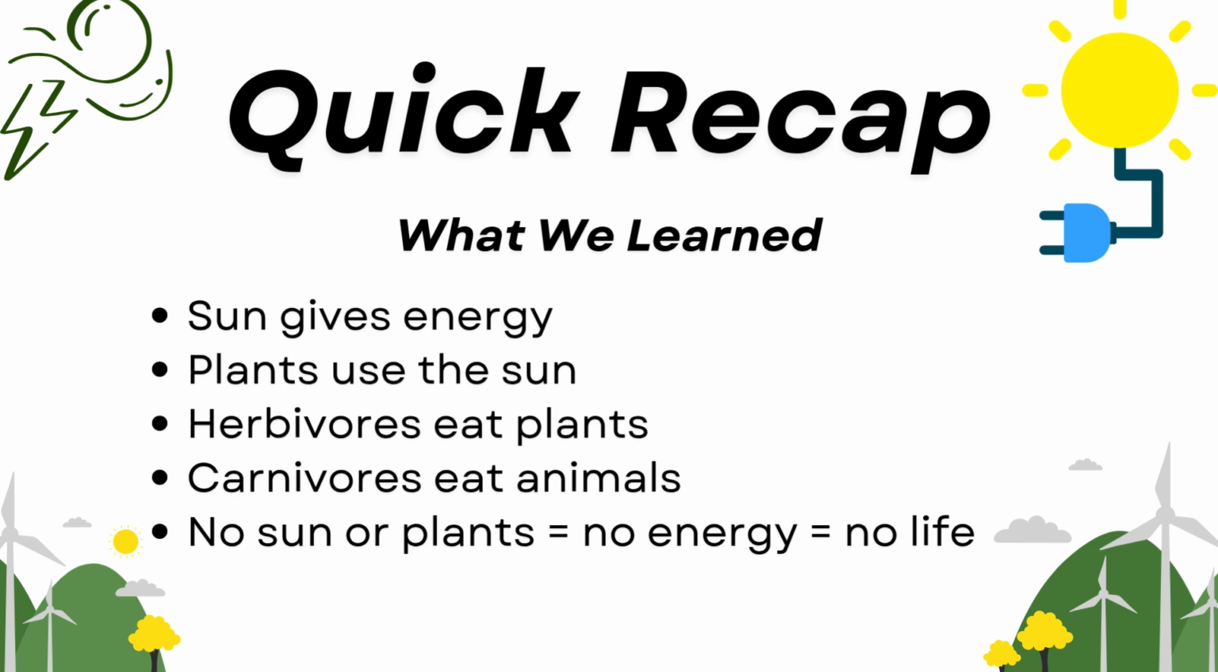So let's remember what we have learned. The sun gives us the energy. Plants use sunlight to grow. Herbivores eat plants to get their energy, and carnivores eat the herbivores to get their energy. That is how energy moves. But if there is no sun or no plants, everything would die.